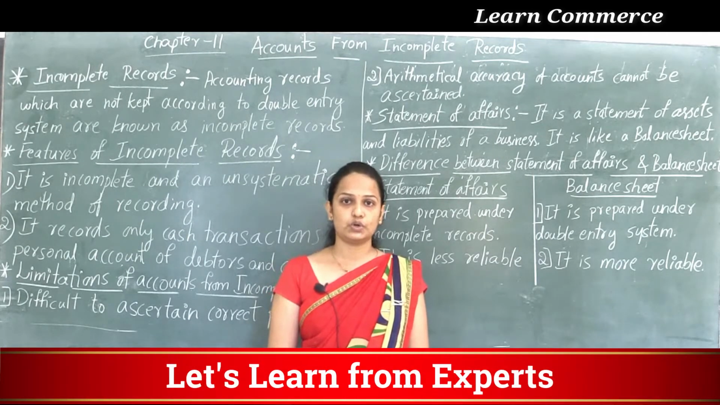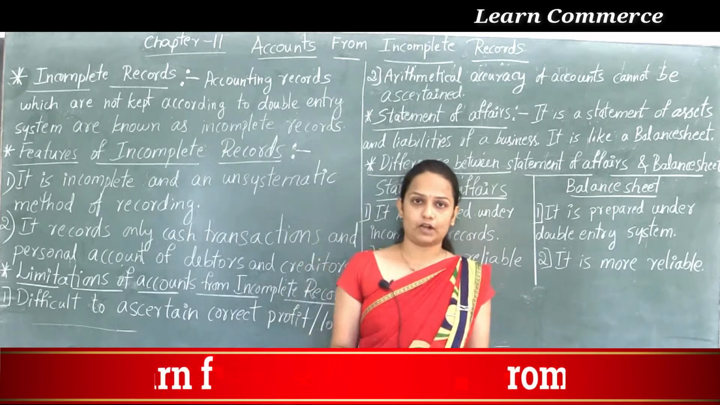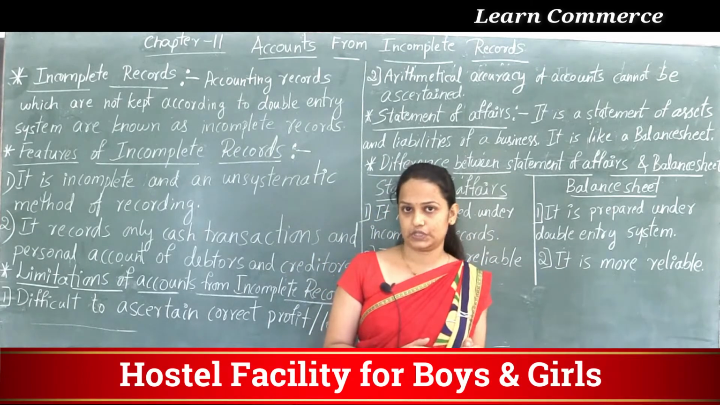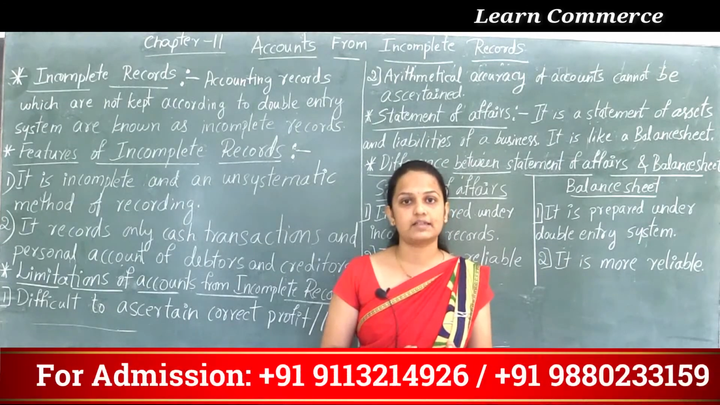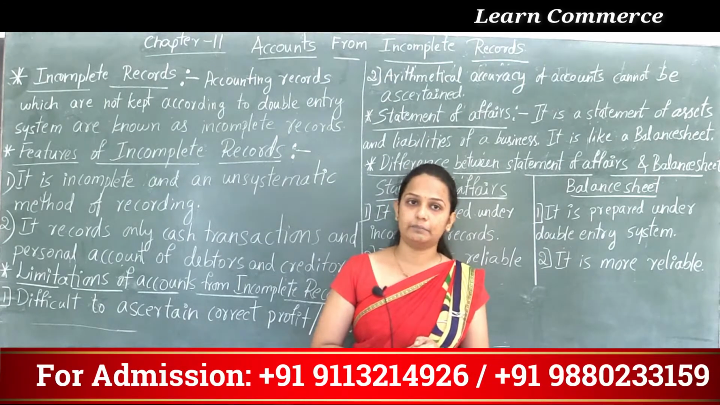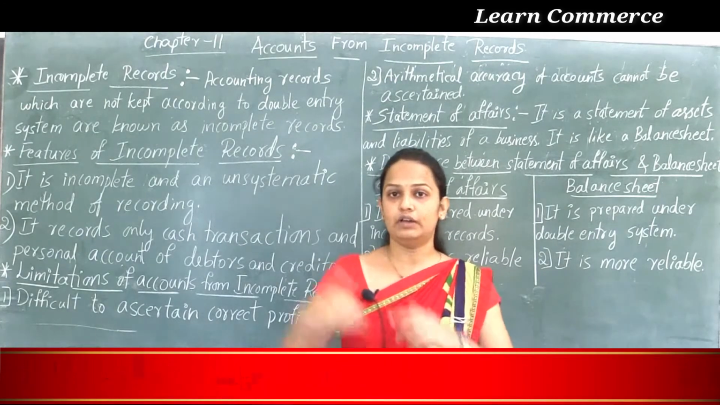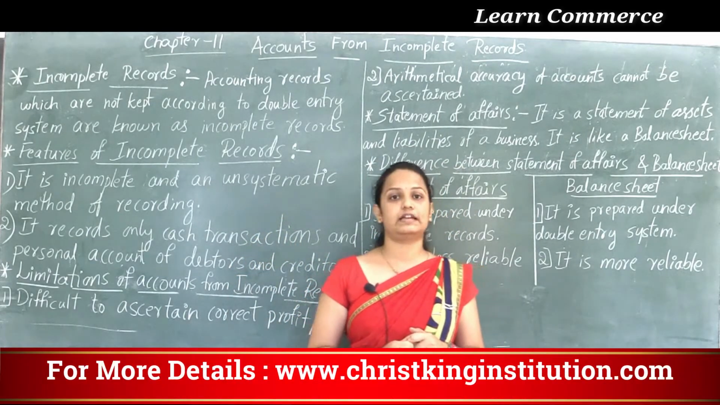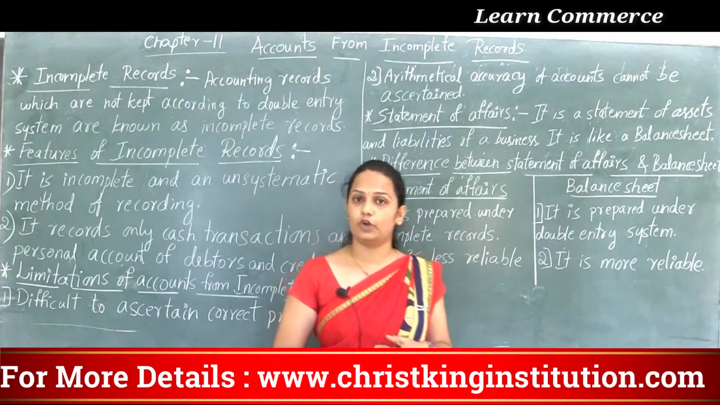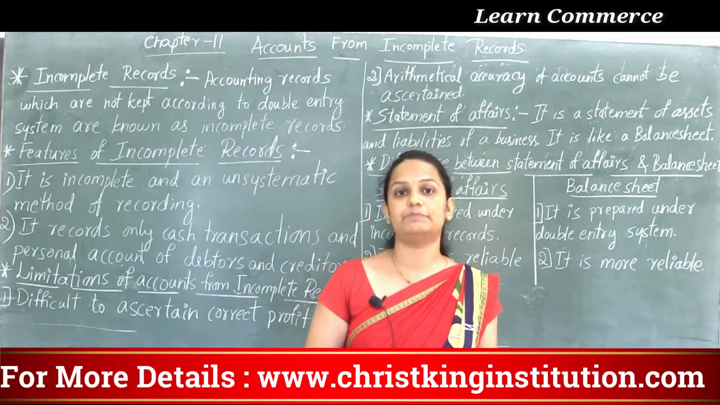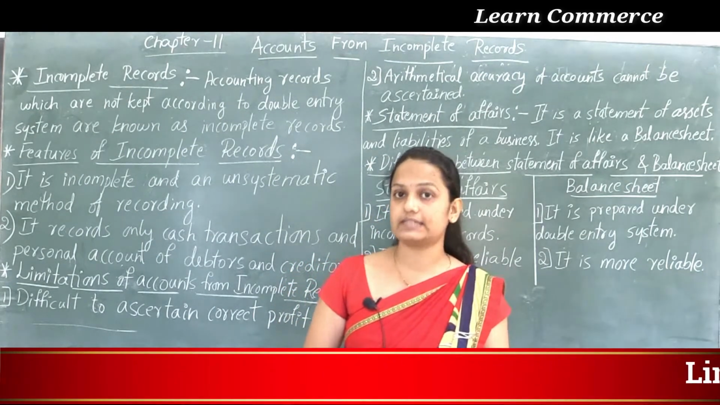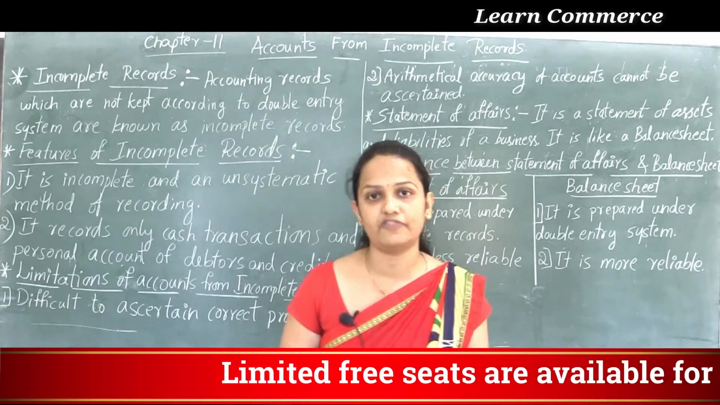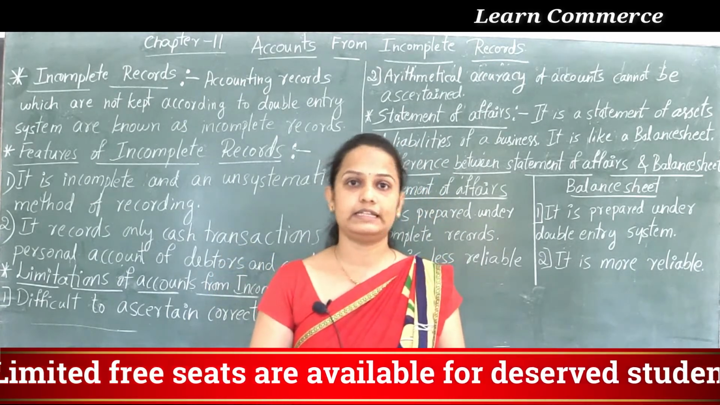Understood, right? So any accounting records which are not kept under the double entry system are known as accounts from incomplete records. So under incomplete records, the accountant is not following the double entry system. He is following the single entry system. That's why it is known as accounts from incomplete records. This is the meaning of accounts from incomplete records.